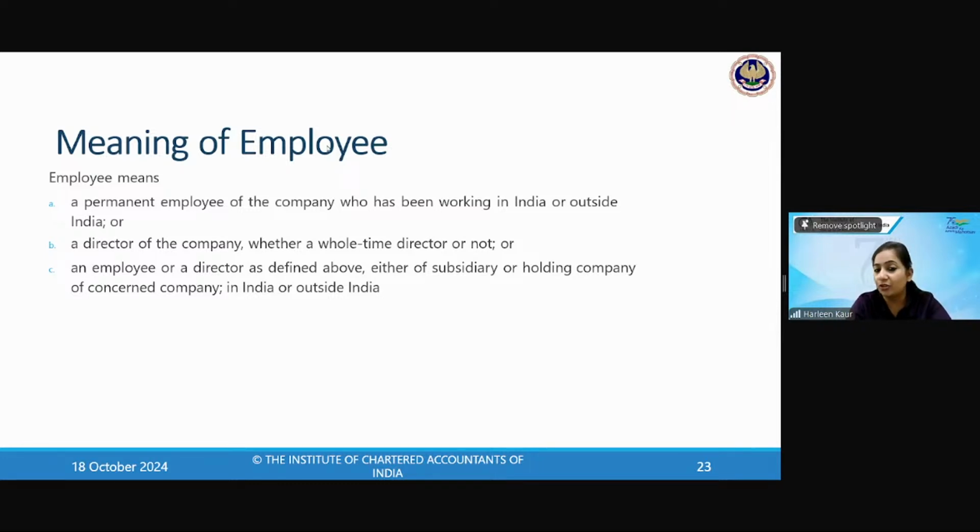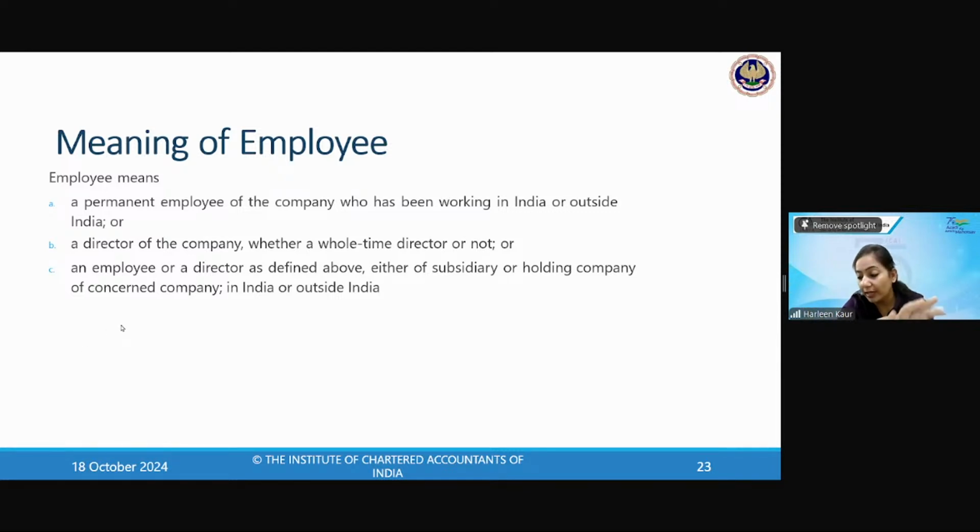Yes, ma'am, it can issue. Abhishek Singh is saying no, so that is wrong. Others have said yes. It is correct because please read point number C, Abhishek Singh. Employee means any employee or director who is either in India or outside India, whether he is a whole-time director or not, even of a holding or subsidiary company. So a holding company can also issue to the directors. If a holding company is listed and its subsidiary company's employees are to be given sweat equity shares, the holding company can also give the sweat equity shares to the employees of the subsidiary.